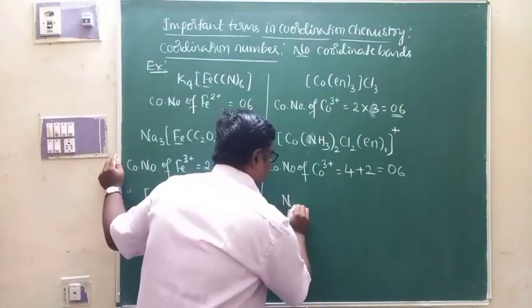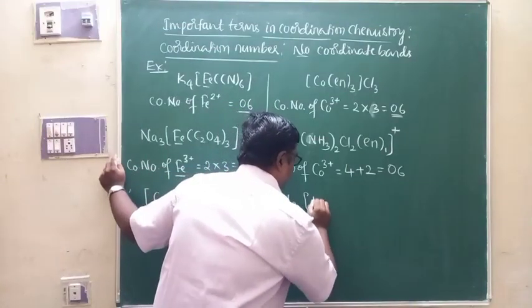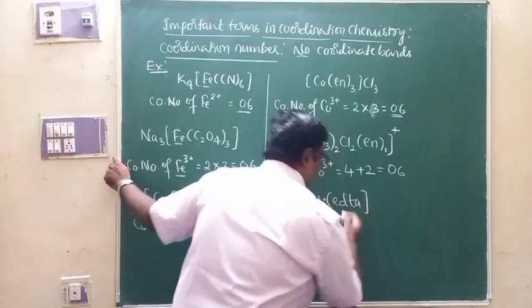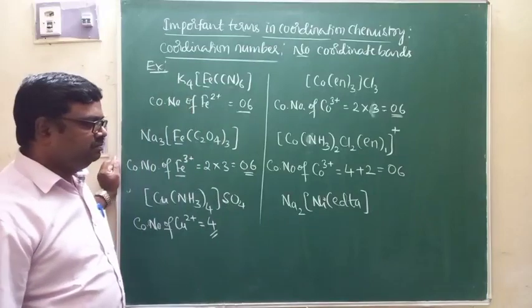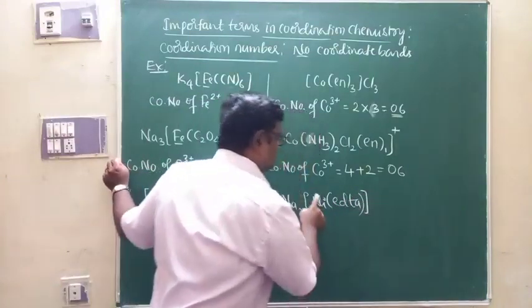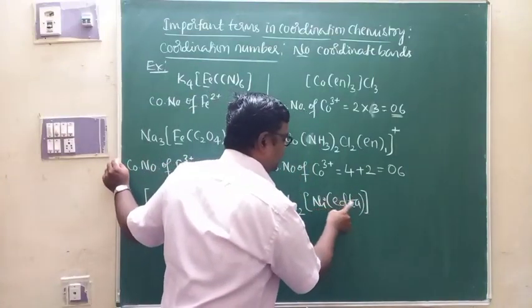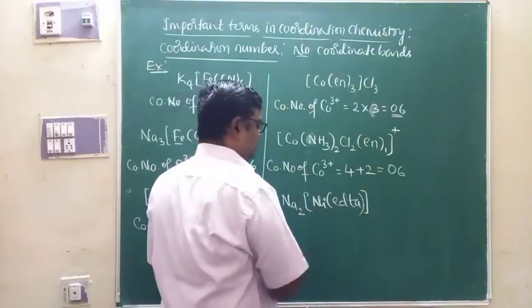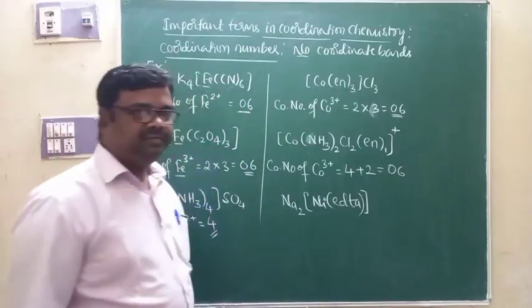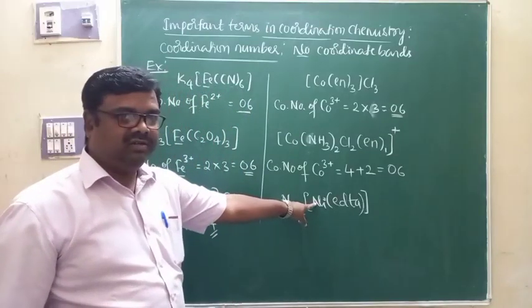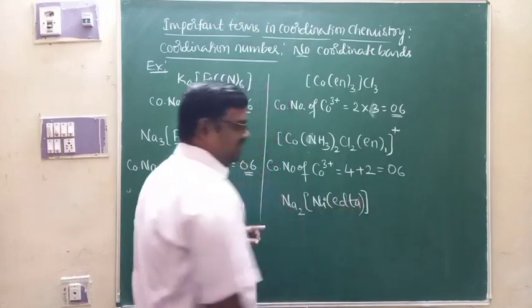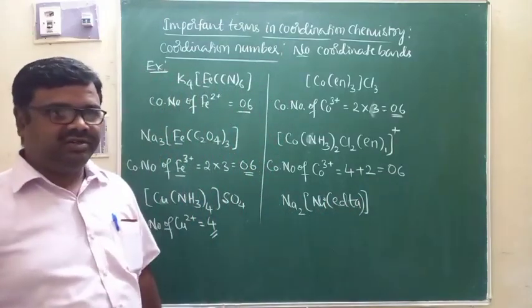If I take this as an example, Na2[Ni(EDTA)], this is one more complex. Look at this, nickel is the central metal ion, and this nickel is attached to the EDTA, ethylene diamine tetraacetate.